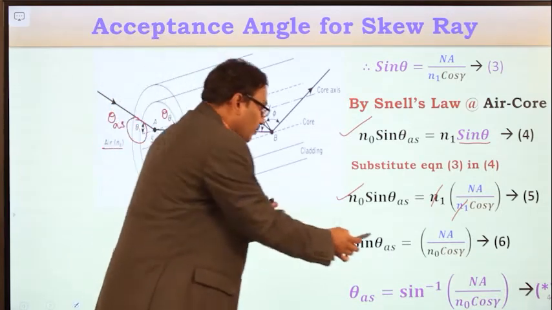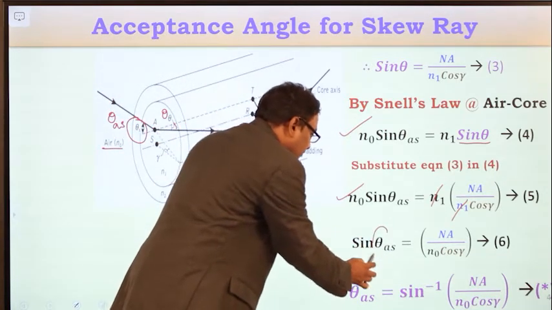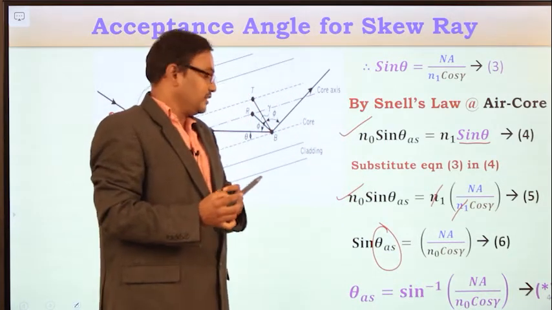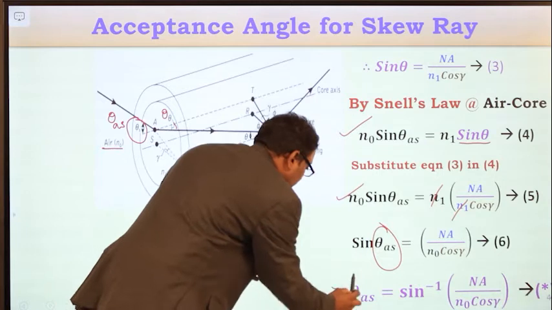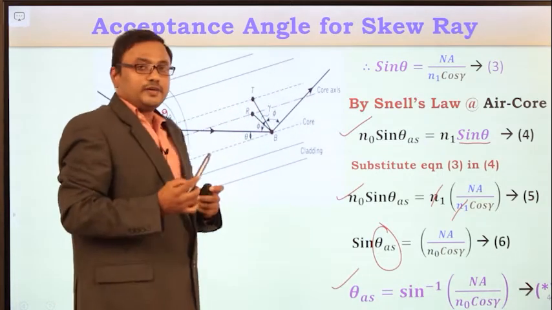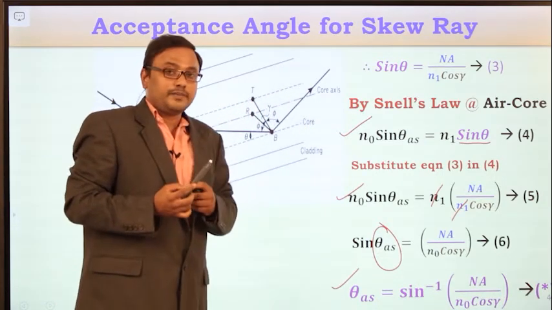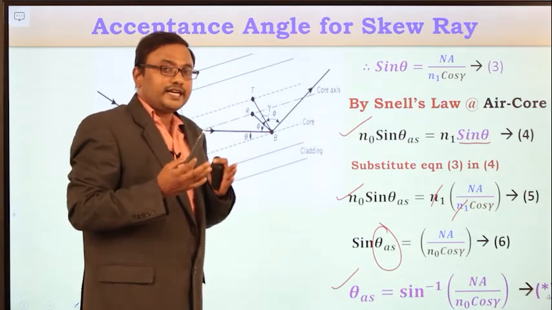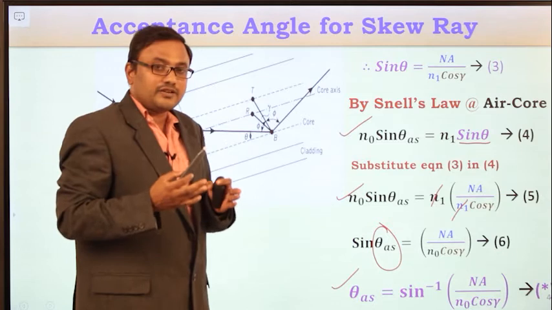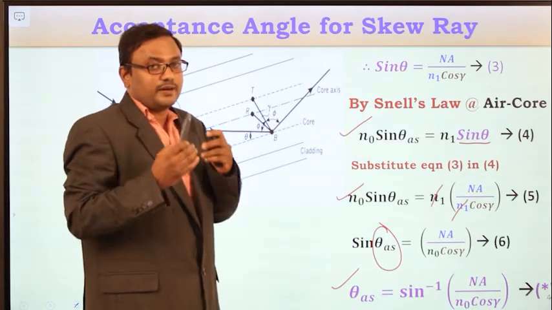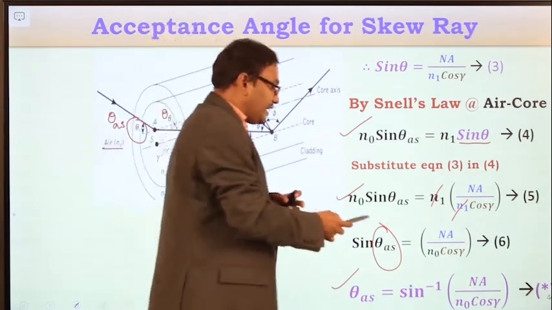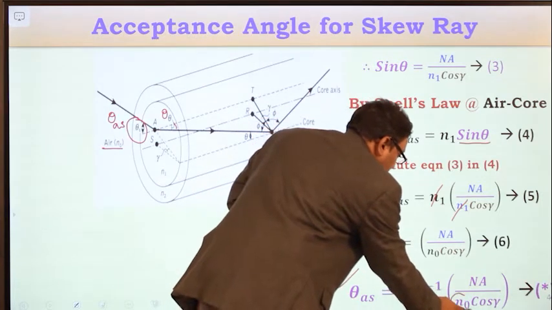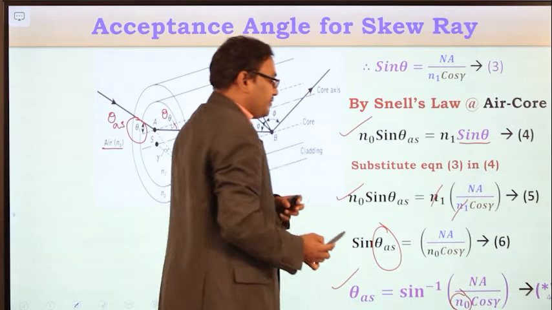So finally we need to get the expression for this acceptance angle of the skew ray. So theta as is equal to sine inverse of numerical aperture by n0 cos gamma. So since the light ray is entering from the free space, we can keep this n0 value is equal to 1, because the refractive index of free space is 1. So the acceptance angle of the skew ray theta as is equal to sine inverse of numerical aperture by cos gamma.